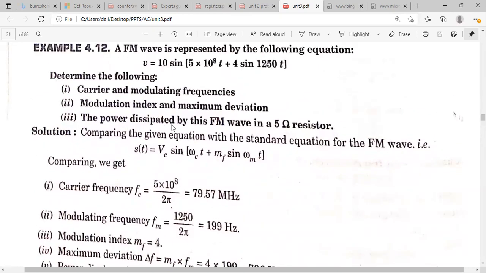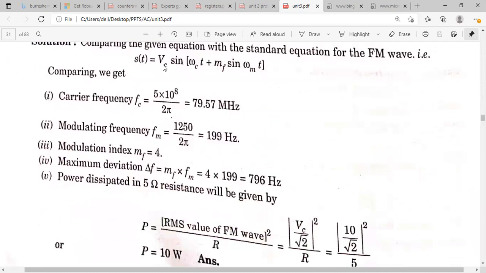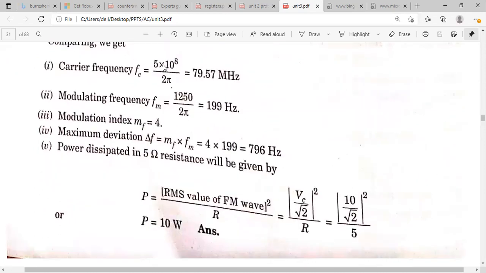And here the power dissipated by this FM wave in a 5 ohm resistor. What you have to calculate? You have to calculate the power. What will be the power? V square RMS by R. V square RMS is nothing but Vm by root 2. What is the peak value here? 10. 10 divided by root 2 whole square divided by R. Okay.